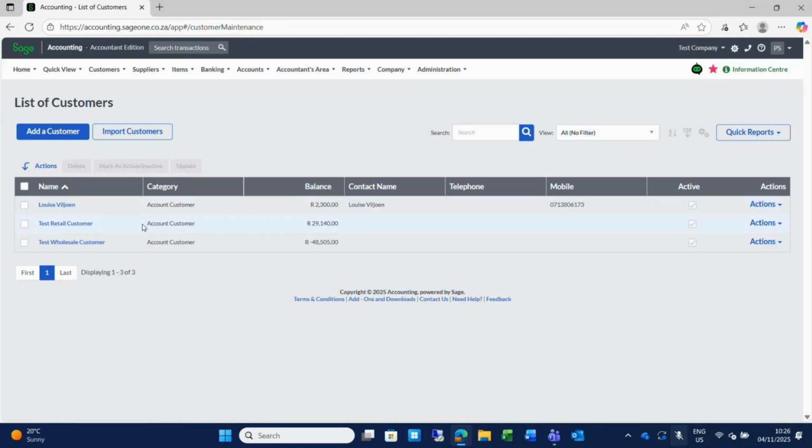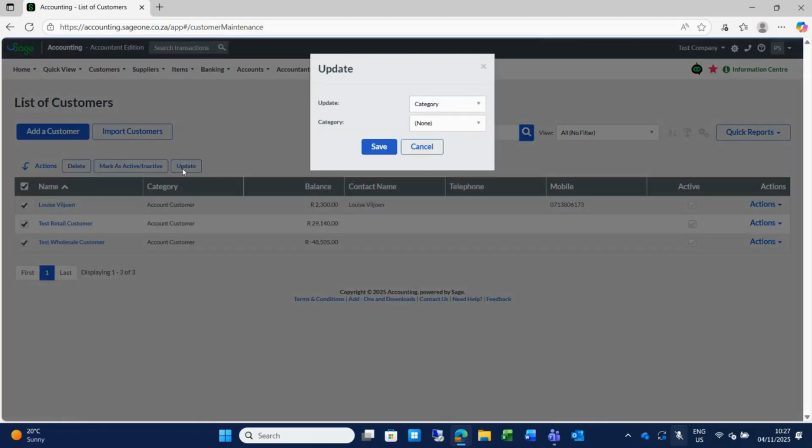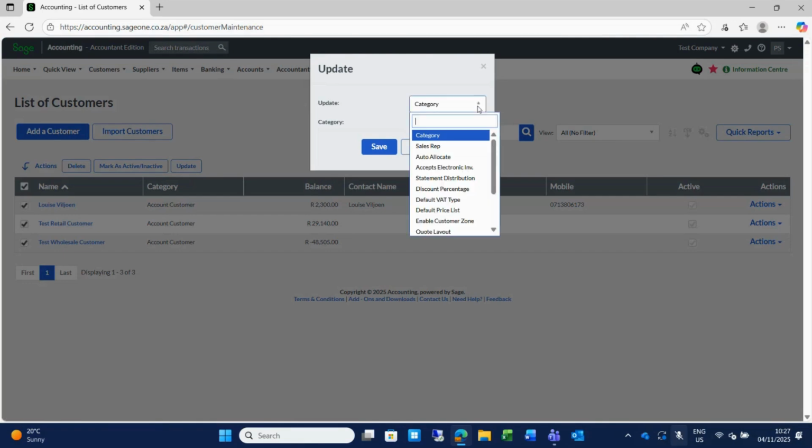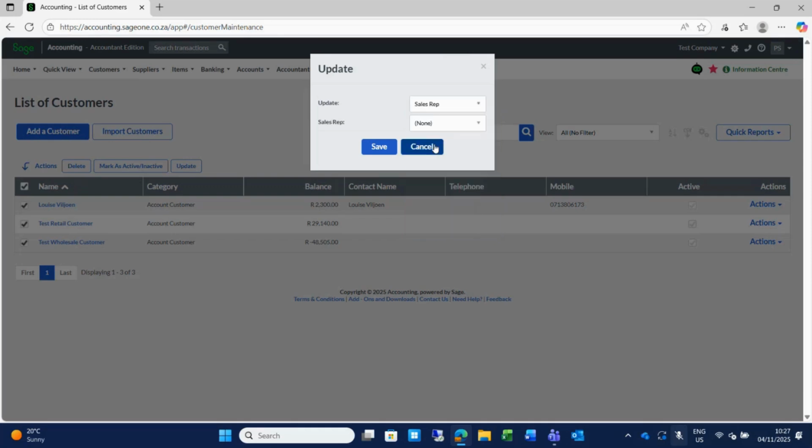If you need to do a bulk update of information changing on your system, you can use these buttons to the left. If I use that one there, it will select all my customers and I can go and update my detail. So I can select customers and update their category or update their sales rep, for instance, all at once.